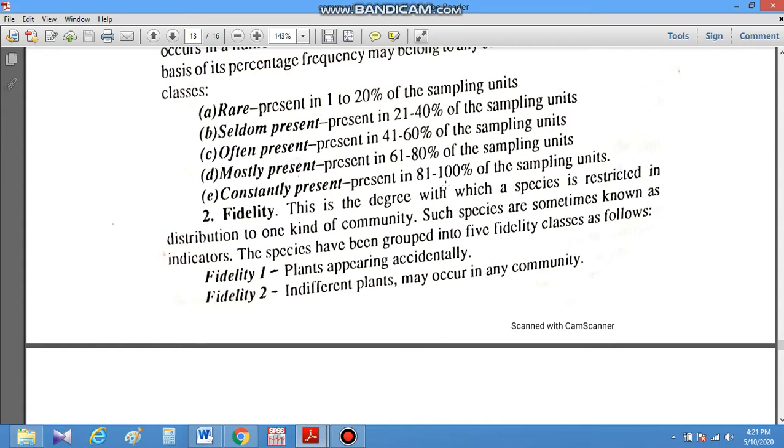In the case of fidelity, fidelity is the degree with which a species is restricted in its distribution to one kind of community. Whether it is found or not depends on the environmental condition. Fidelity 1 group plants appear accidentally. In the fidelity 2 group, indifferent plants may occur in any community.